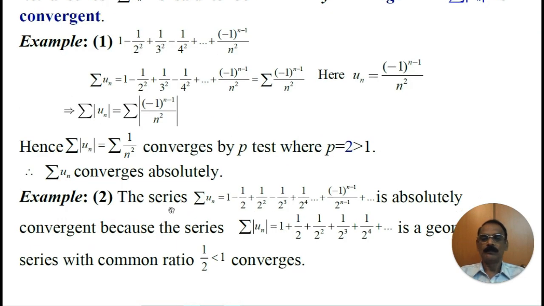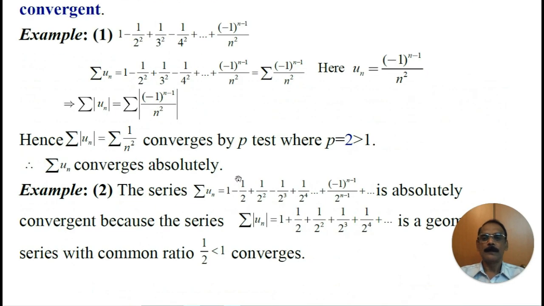Example number 2. The series Un equal to 1 plus minus 1 by 2 power 4 plus... that is, (-1)^(n-1) divided by 2 power n minus 1, is convergent. Consider the modulus of the series, which is equal to 1, minus becomes plus, 1 by 2 plus 1 by 2 squared, here minus becomes plus, so 1 by 2 power 3 plus 1 by 2 power 4, and we know that this is a geometric series with a common ratio T2 by T1.